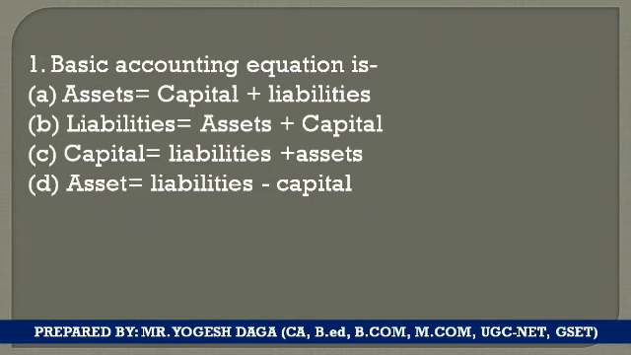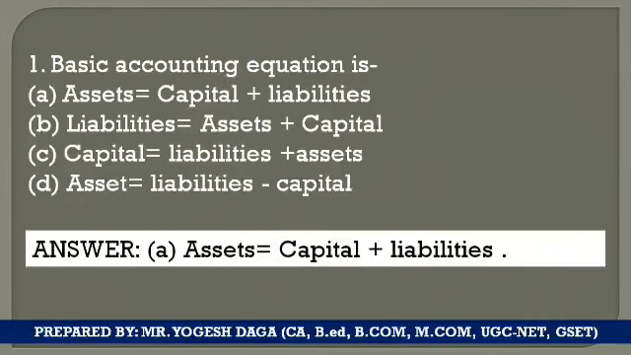Basic accounting equation is, here are the 4 options for you, and you know what is the basic accounting equation. Yes, so you have made the answer, and the correct answer to this is option number A, because we know the formula for the accounting equation is assets are always equal to capital plus liabilities. And if we go with the other method, then it is always assets minus capital is equal to liabilities, or assets minus liabilities is equal to capital.